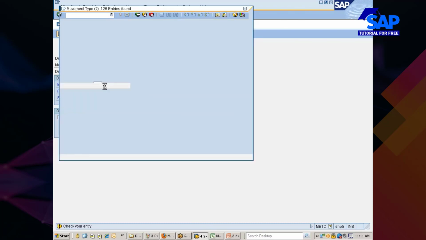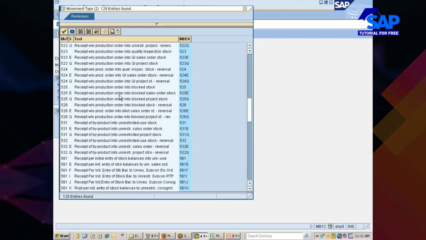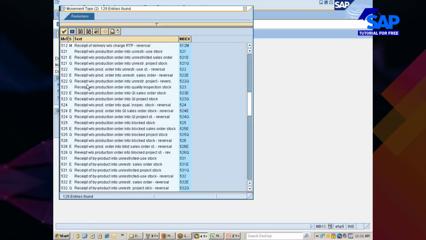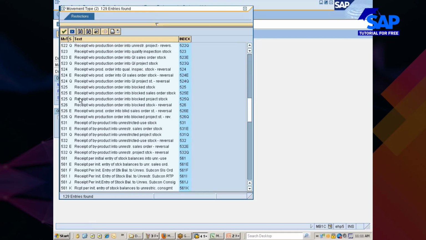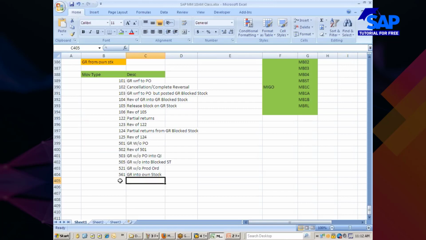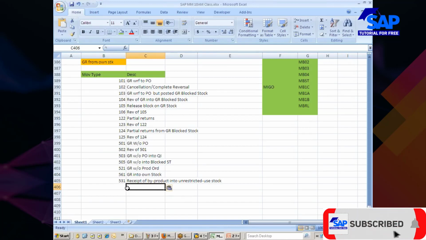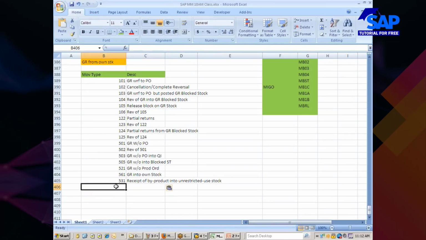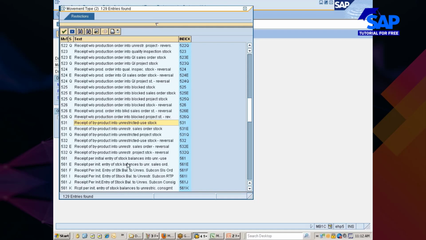From here also you could see that: receipt of byproduct into your stock. Okay, so then 541 we have a different thing.